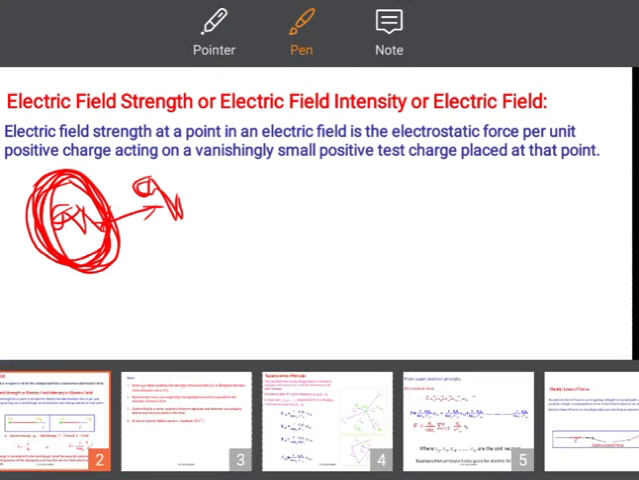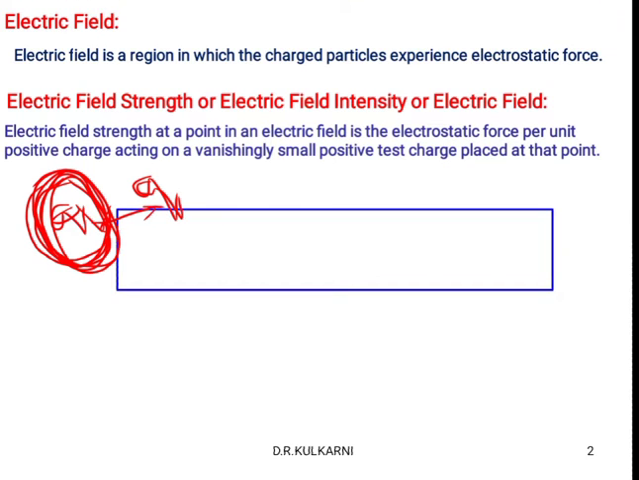Then next, consider a positive charge Q. So we call it the source charge, and another positive charge Q naught, that is the test charge. Test charge means which is of very small magnitude, negligibly small magnitude, so it will not affect the system. Both are separated by a certain distance.